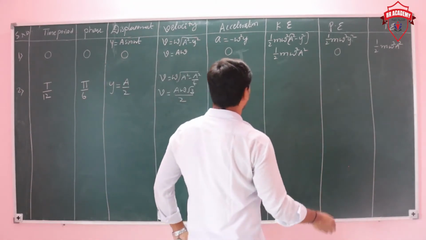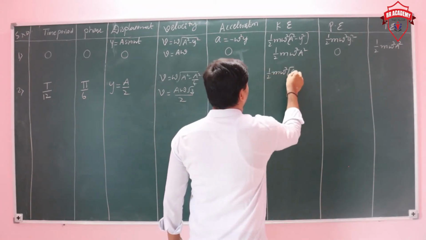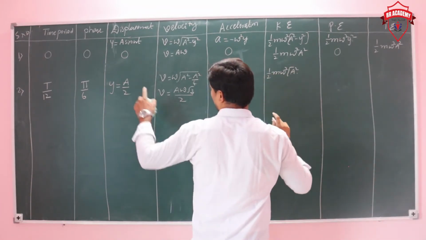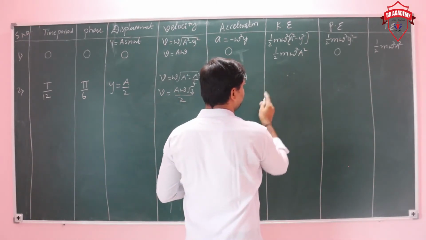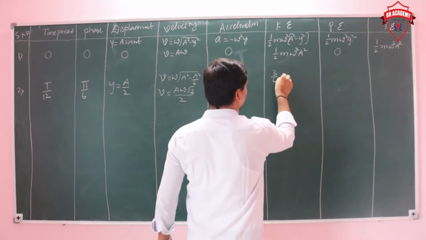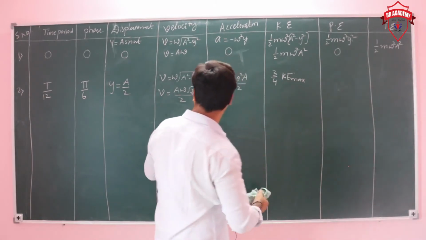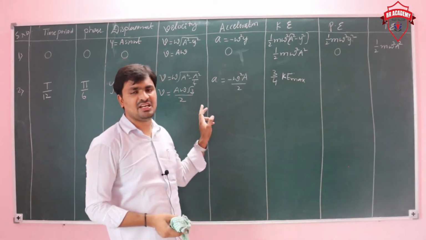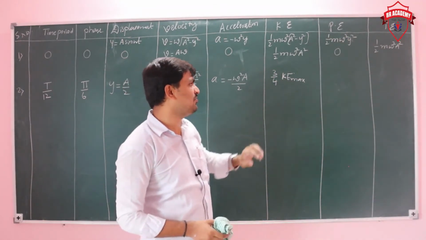Then what about kinetic energy? Kinetic energy is half m omega square a square, and if you put this value, the kinetic energy becomes 3/4 times the maximum value. How 3/4? You take root 3 by 2 whole square, which is nothing but 3 by 4 times the maximum value.